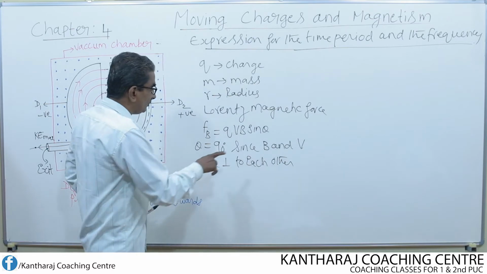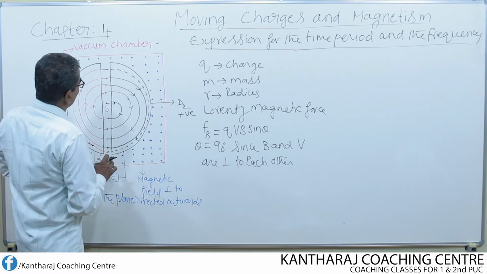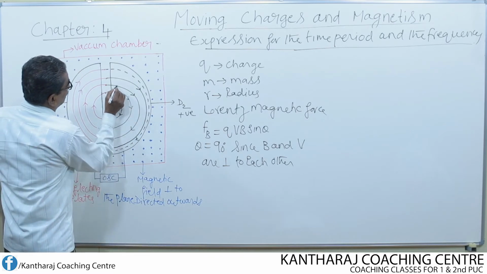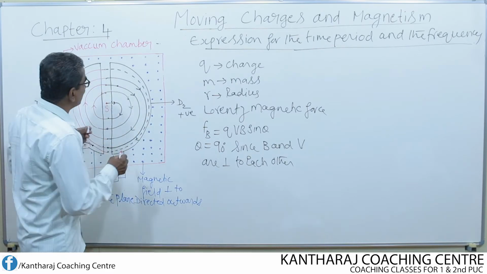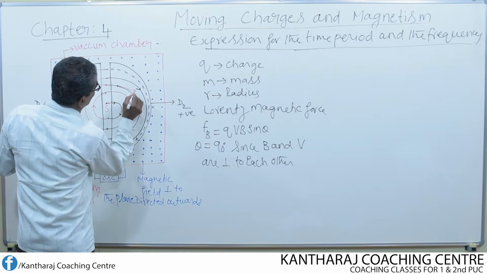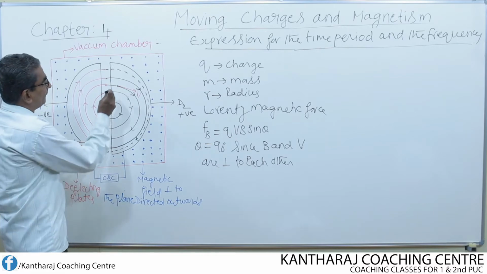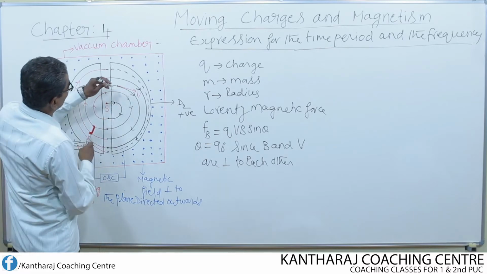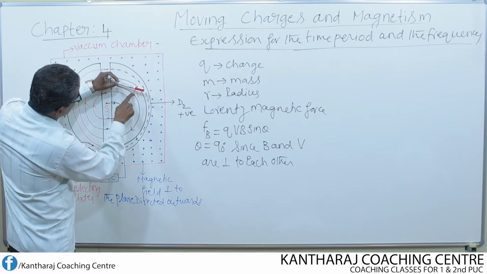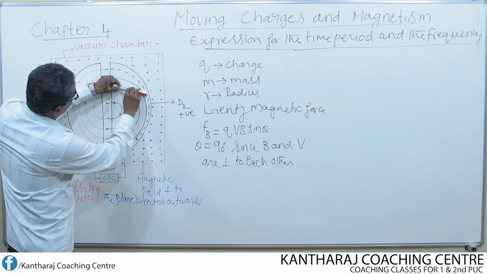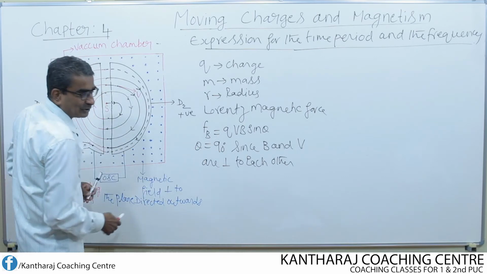Let us see now how the magnetic field and velocity are perpendicular to each other from this figure. Look here, suppose the charged particle is at this point, then what is its direction of velocity? Its direction of velocity is always tangential to the circular path. So, if V is the velocity, then the magnetic field is like this. Look here, the field is directed outwards, whereas the velocity is tangential to the circular path. That means the magnetic field and velocity are mutually perpendicular to each other. So, that is why theta equals 90 degrees.